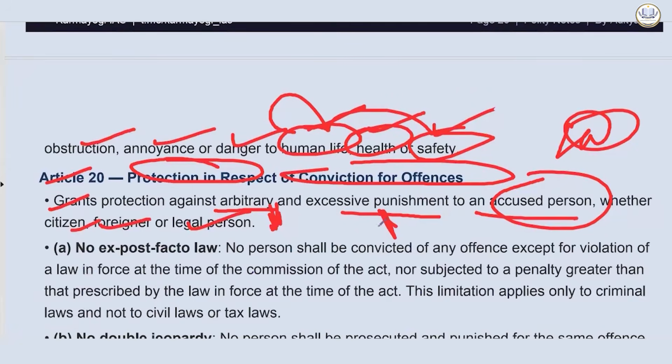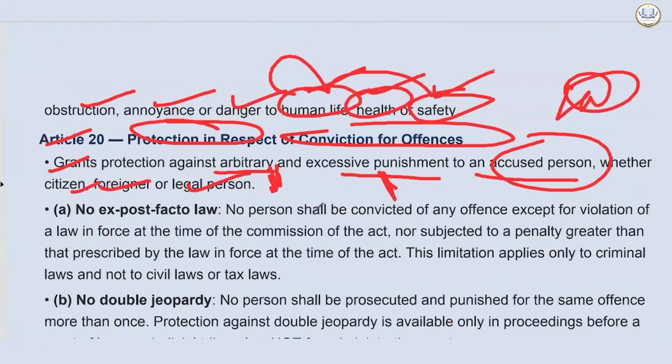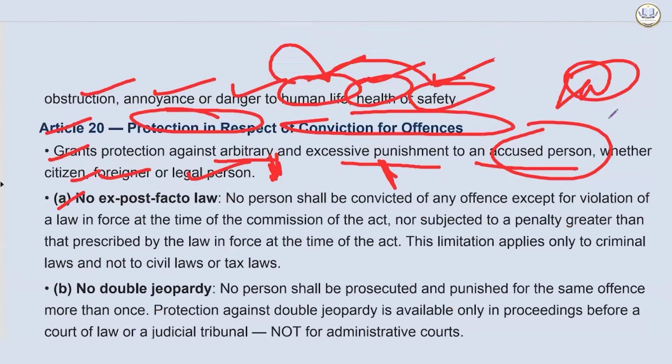Now, your Article 300A says no person shall be deprived of his property save by authority of law. The Supreme Court has already said, I think in 2024, that it protects everyone, including non-citizens, foreigners, and even juristic persons like corporations. Okay, so read this and then answer. That's important. That's why I'm coming again and again. In polity also, there are 30% areas from where 70% questions come, and there I will pause.